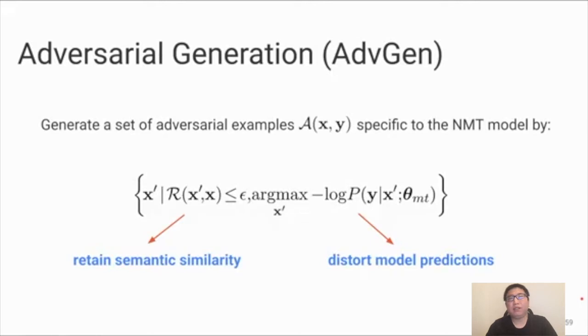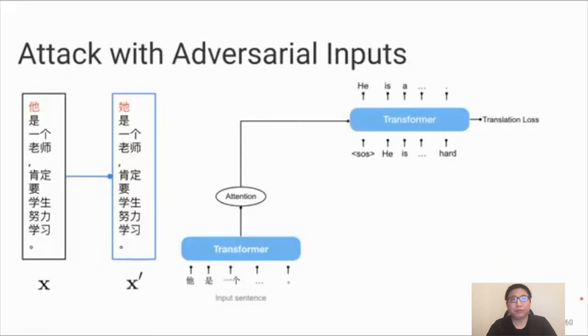Given an input parallel sentence pair x and y, our goal is to generate the adversarial sentence x prime in the following set. First, we want x prime to be as close as possible to the original sentence to retain the semantic similarity. Second, we want x prime to distort the model prediction to the maximum extent. So we designed an algorithm called ADV-Gen to find those adversarial sentences in the set. At the encoding stage, we have the following steps to create the sentence x prime.